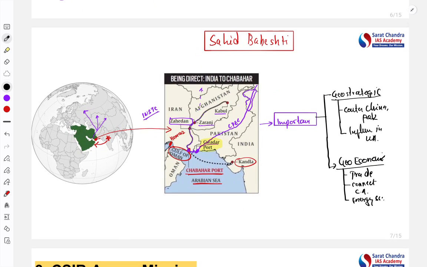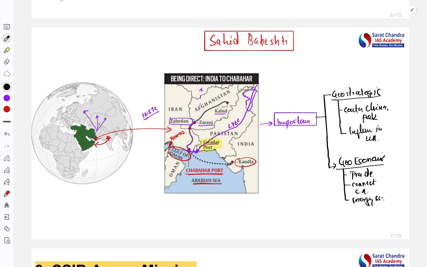It can have geopolitical as well as cultural significance, because we will be able to connect with our diaspora living in Western Asia. It is also geopolitical, because it can help India to become closer to countries like Iran and Afghanistan.